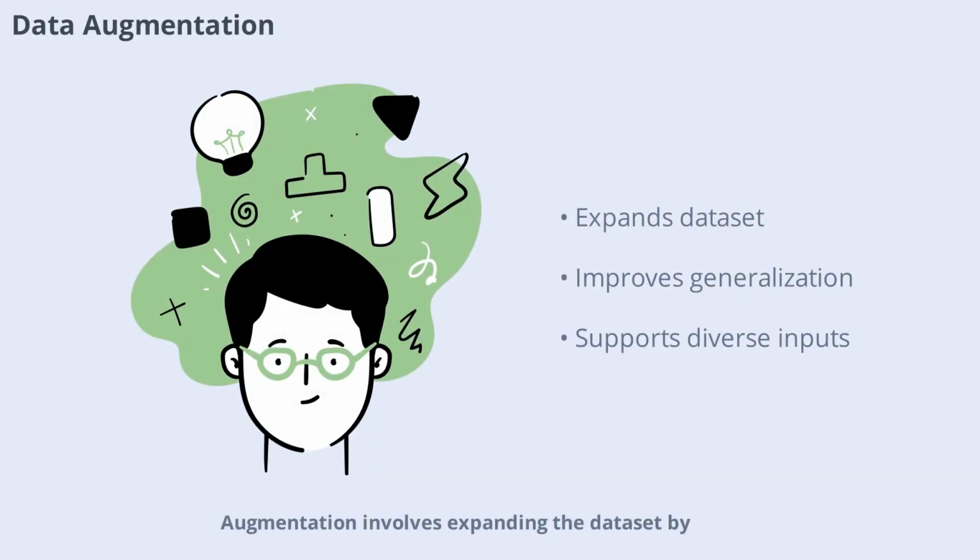Augmentation involves expanding the dataset by creating new examples from existing data. This can include paraphrasing sentences, translating text, or generating synthetic samples. Data augmentation helps models generalize better and perform well on a wider range of inputs.